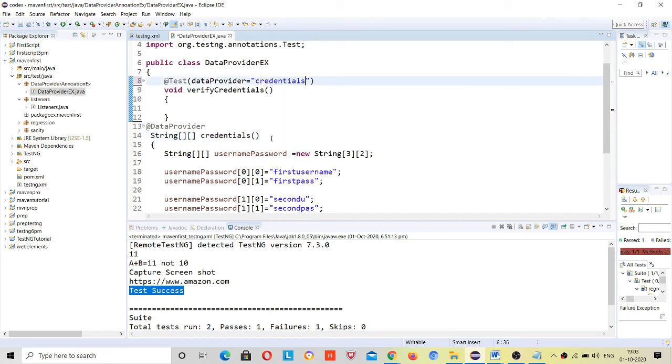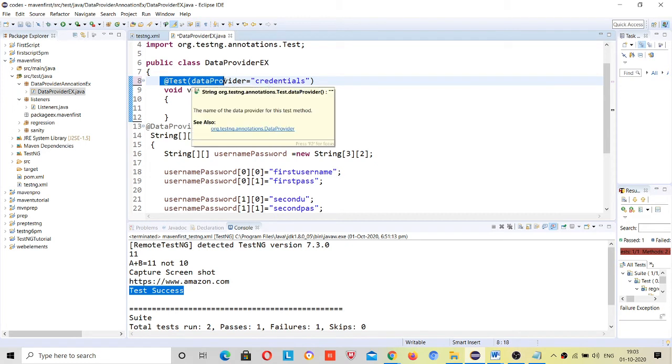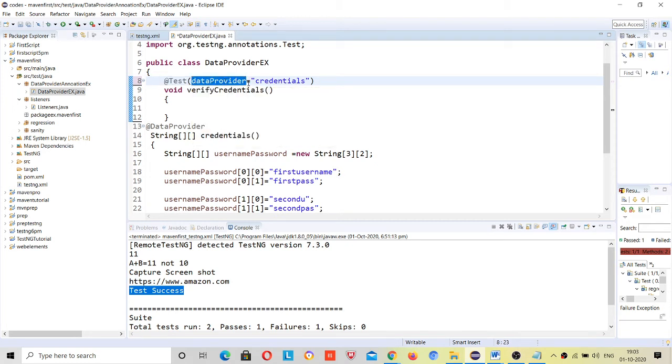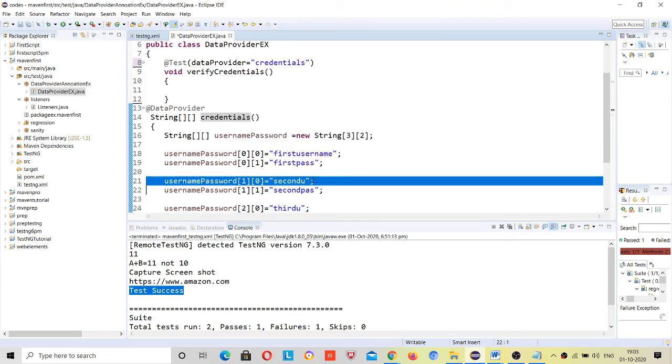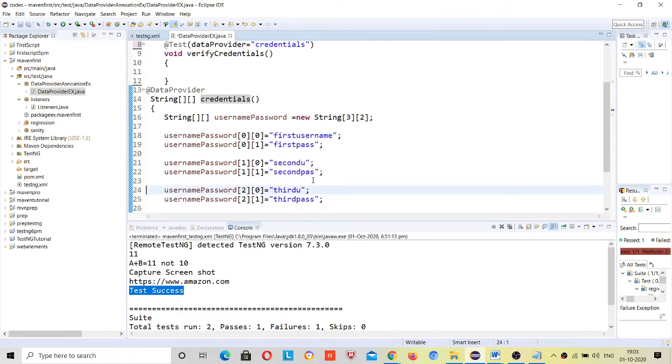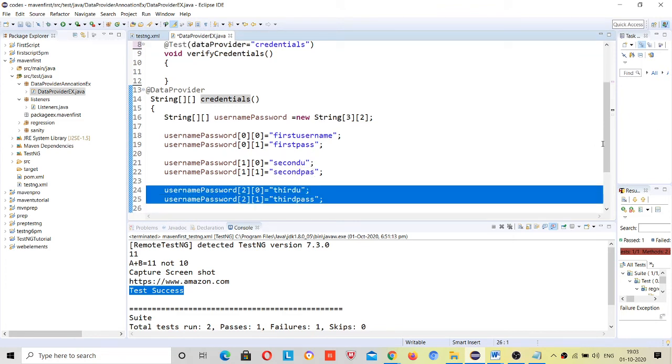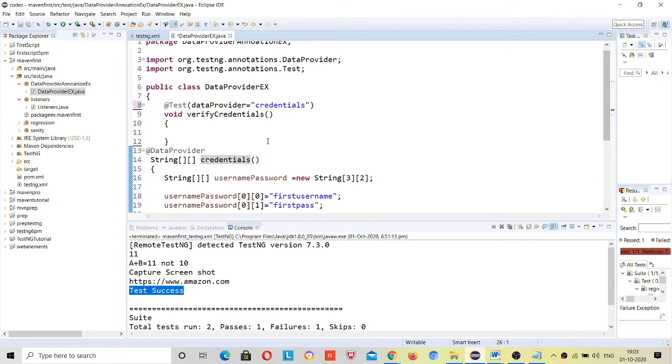Now when you run this file, it will first come to this position and check that this depends on the data provider annotation with the method name credentials. So it will go, and the first time it will get this data, the second time this data, and the third time this data. And here we have to write logic to verify the credentials.